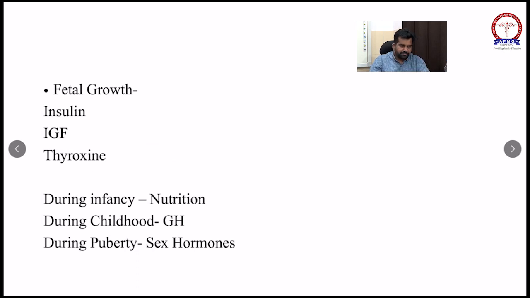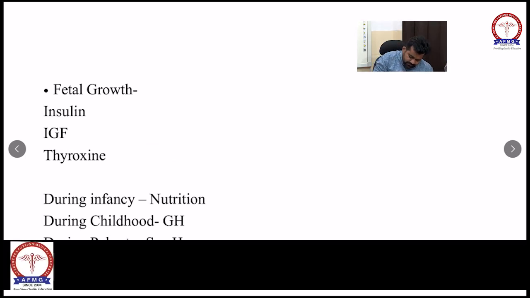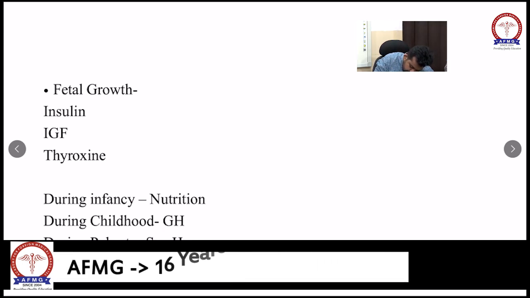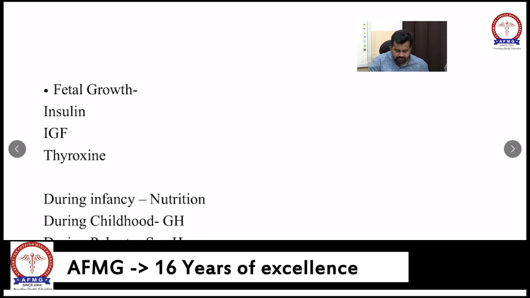See this instrument. What is this instrument useful for? This is known as a Shakir's tape. It is useful to measure mid-arm circumference.